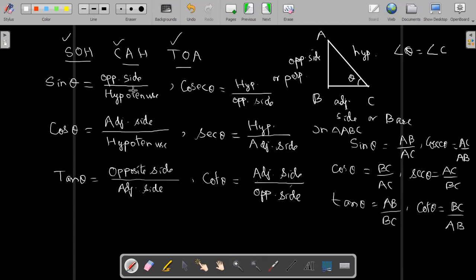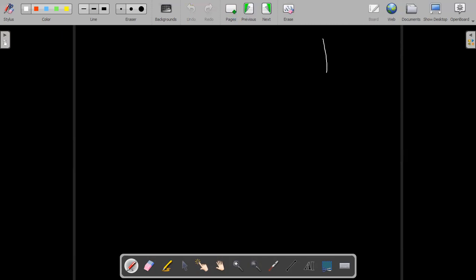The same thing we can also consider as perpendicular, base and hypotenuse. It is the same thing, but in the CBSE textbook we follow adjacent side, opposite side and hypotenuse. But you must know about it also. There is another way of remembering these formulas, not given in CBSE, but you should know about it.